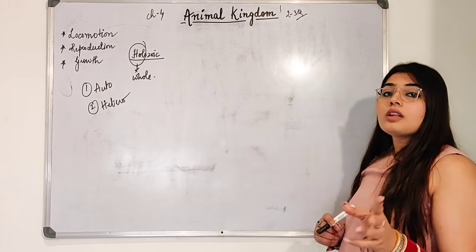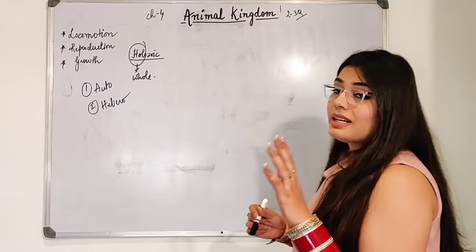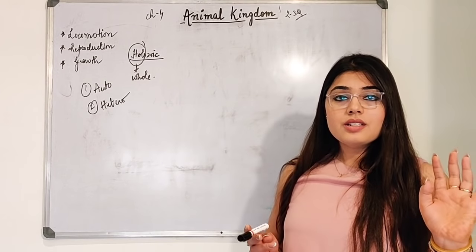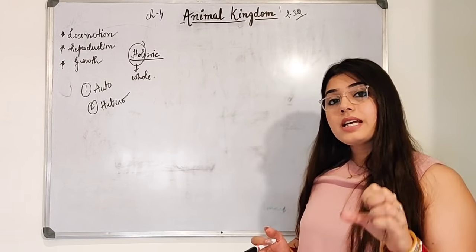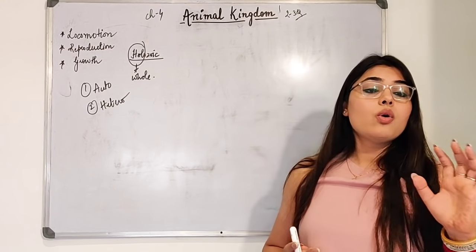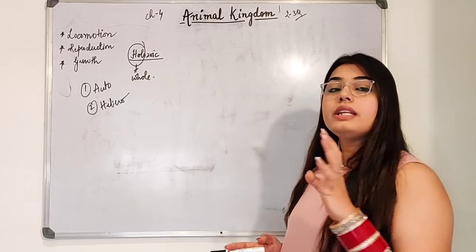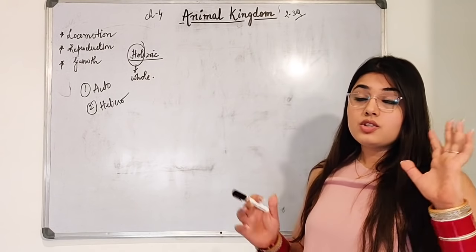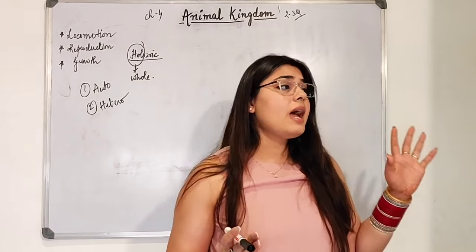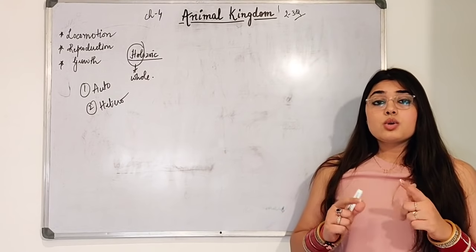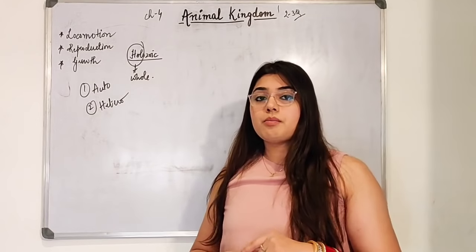So by classification, there are three benefits. Classifying them will make our task easier and less time consuming, and we will be able to get a hold of the knowledge of all the animals present in the animal kingdom. In the jungles, in the forest, in the Amazon rainforest, a variety of animal species are found. So classification is very important.